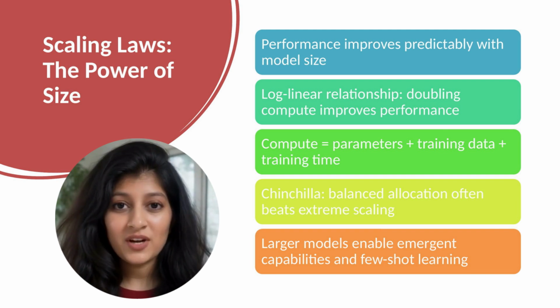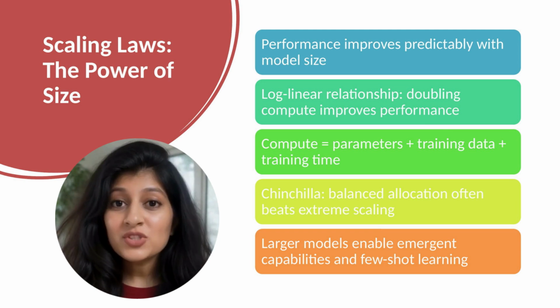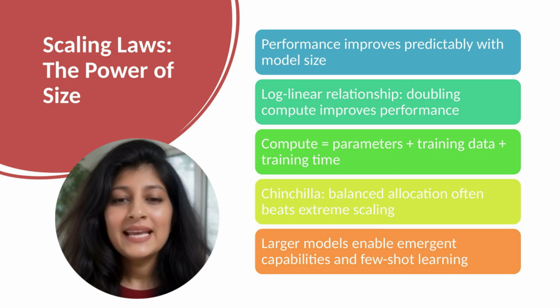This emergence is one of AI's biggest open questions. Why do larger models develop new abilities? Is it simply capacity? Is it related to training dynamics? Understanding this is crucial for predicting future capabilities and limitations.